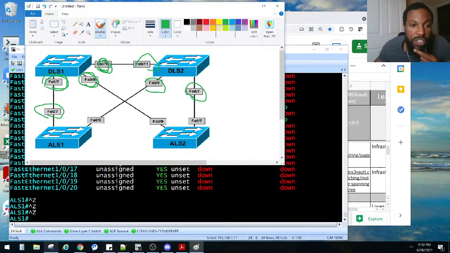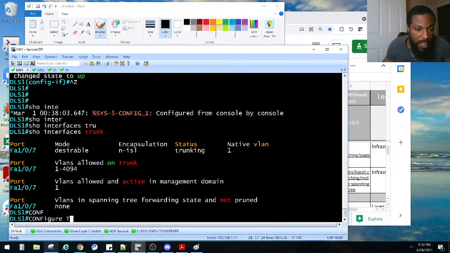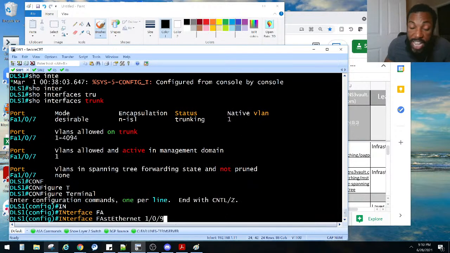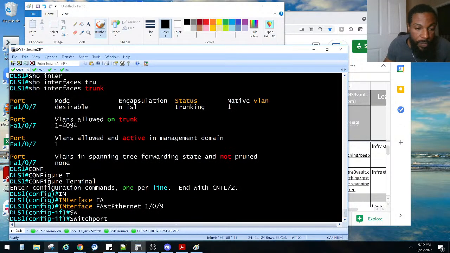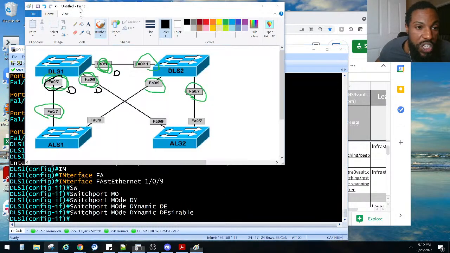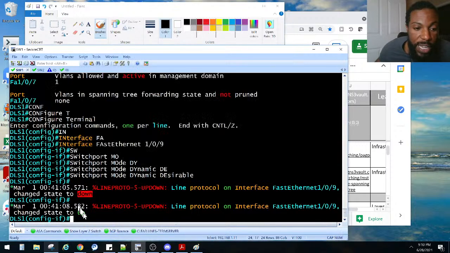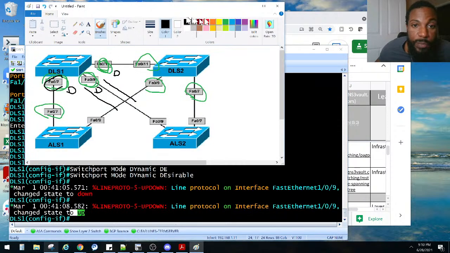Those two guys right here need to be dynamic desirable, right? Dynamic desirable, DD. We did this one already. So let's do DLS1. Interface FA1/0/9, switchport mode dynamic desirable. That should form a trunk over here. Notice it's going down and then coming up. And once we do the same thing over here, this side should also become a trunk.